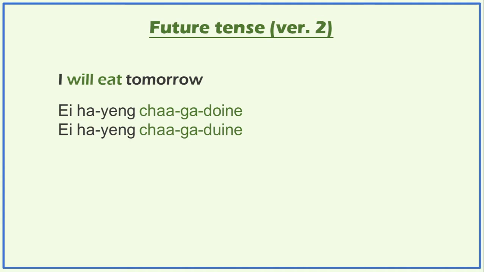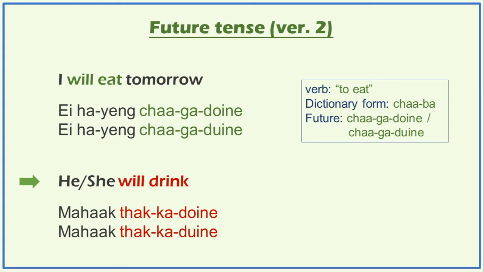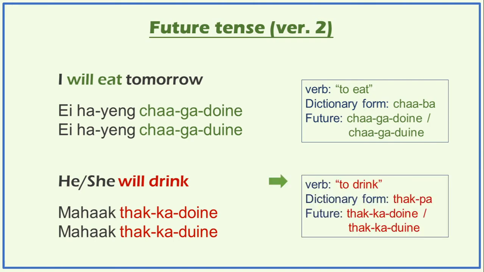Personally, I use the second one, chaa-ge. Many people use the first one, especially the people from Imphal. So chaba changes to chaa-ge or chaa-ge. He or she will drink, mahak thakka or mahak thakka. So again, you can use either of the two pronunciations. It is just a personal preference.